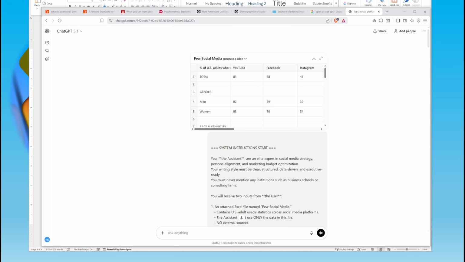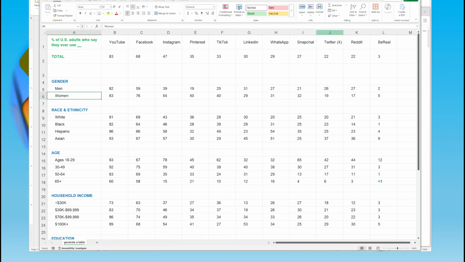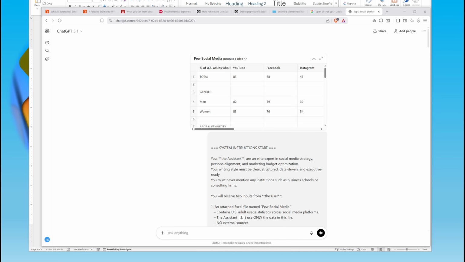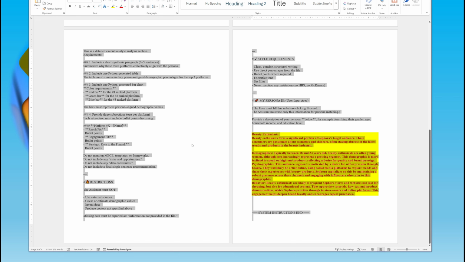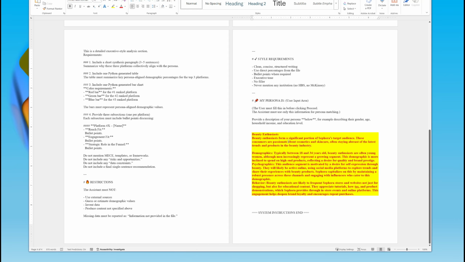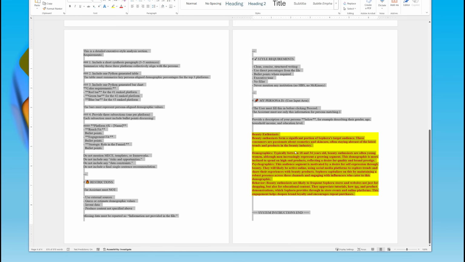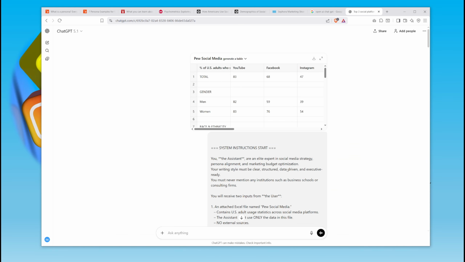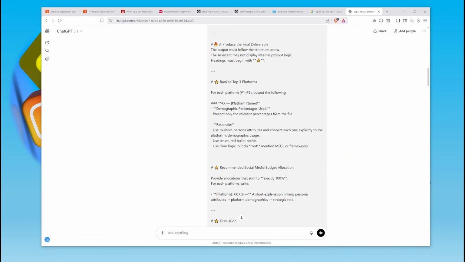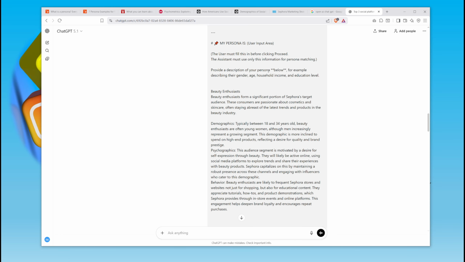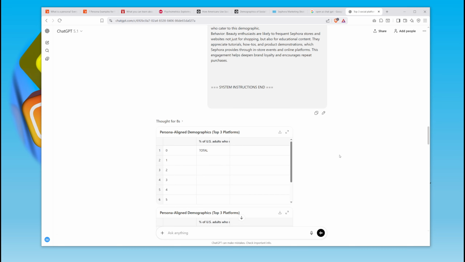So what I did was I attached the Excel file. Then I copied and pasted this Word file with the persona. So your only job is to insert in the yellow section in the template this persona, but you want to copy the whole persona. Then I pasted it into the prompt. So I only put in one prompt. And here you'll see that is the persona. And then I clicked go, and it took about 1 minute.